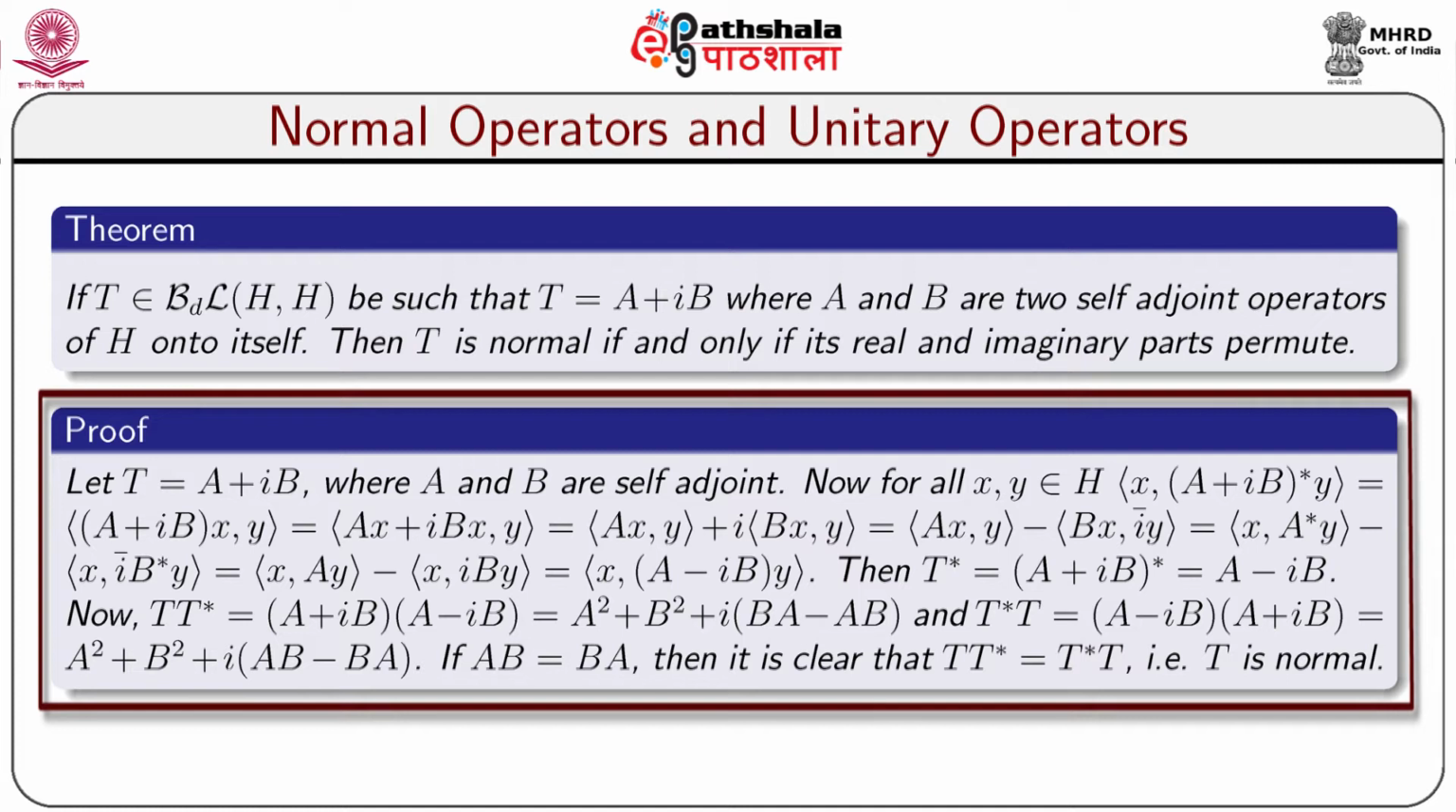Then T* equals (A + iB)*, which is equal to A - iB, because i* equals -i. Now, TT* equals (A + iB)(A - iB), which is equal to A² + B² + i(BA - AB), and T*T equals (A - iB)(A + iB), which is equal to A² + B² + i(AB - BA). If AB equals BA, then it is clear that TT* equals T*T, showing that T is normal.